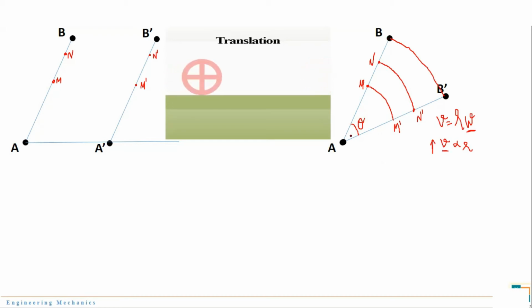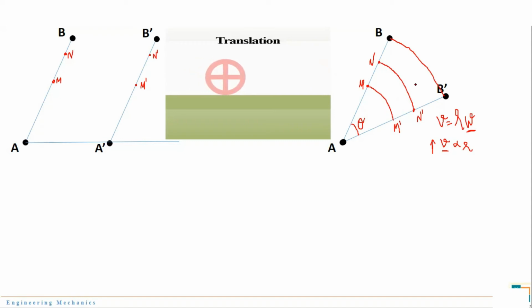The velocity is maximum at the end point of link AB. It is also evident from this figure. We can see that if I compare point B and point M, both points reach B dash and M dash at the same time. Time is the same, but the distance is quite different.